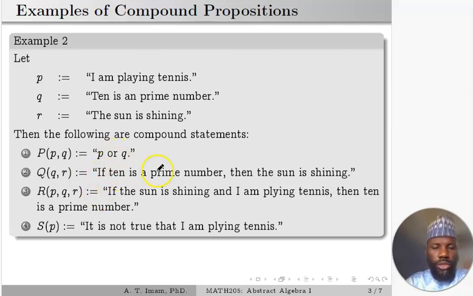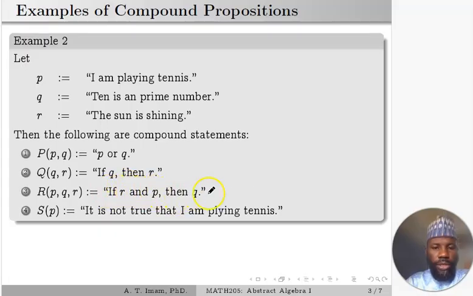And this one uses the phrase if then: if q, then r. And here we have if q and p, then if r and p, then q. And this one uses the phrase it is not true that p. So it is like you are asserting that it is not true that the proposition p is true. These words and phrases that we use to connect or combine primitives to produce compound propositions are what we call logical operators or logical connectives. We are going to define that.